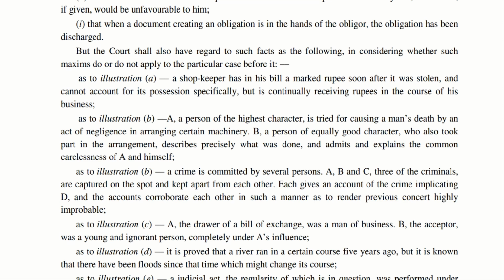Because this A is influential. He is influencing B, due to which this transaction takes place.